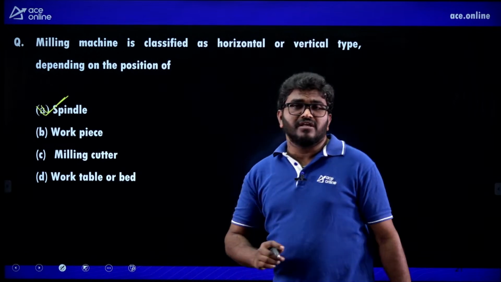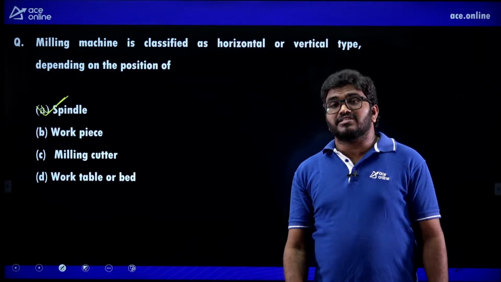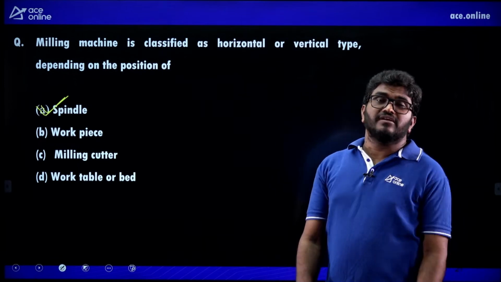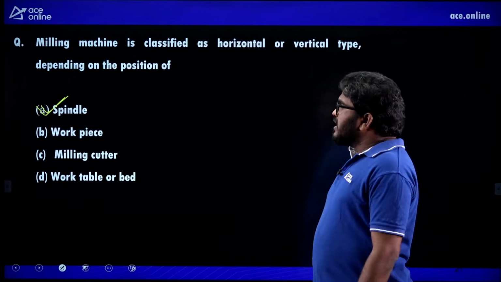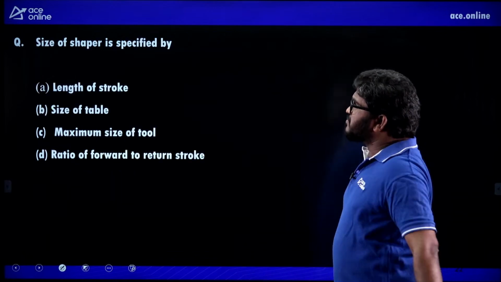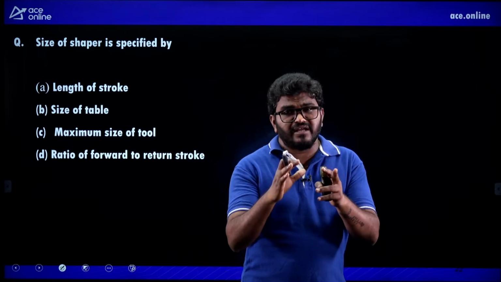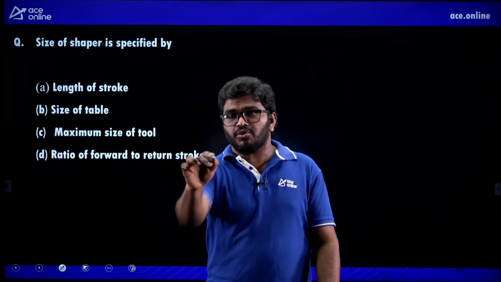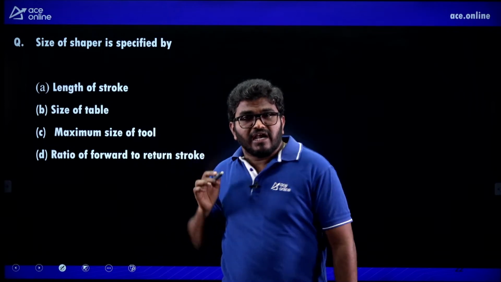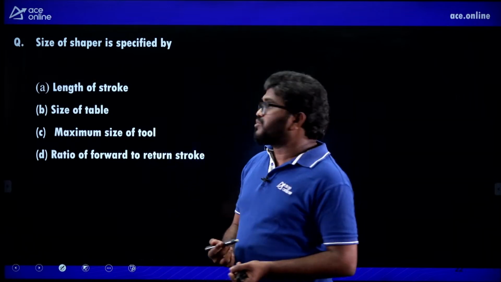So based on the spindle position, we divide it into horizontal or vertical. So A is the correct answer. Next. The size of a shaper is specified by, remember, the length of the stroke or length of the cut, how much cut it is, how much length of the stroke it is.